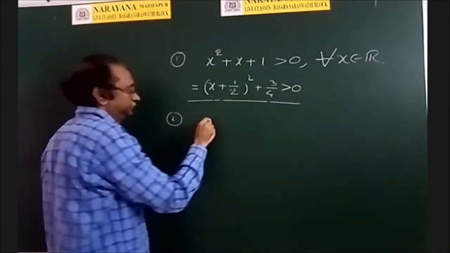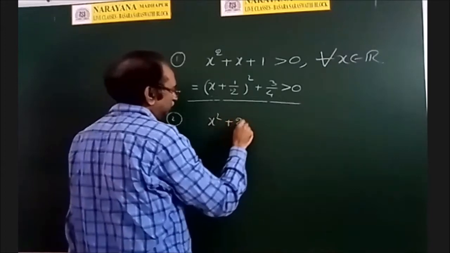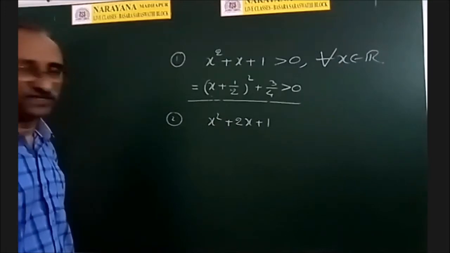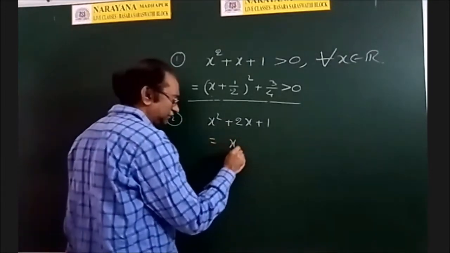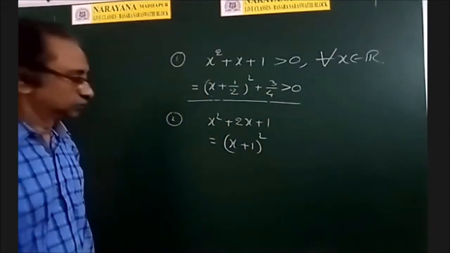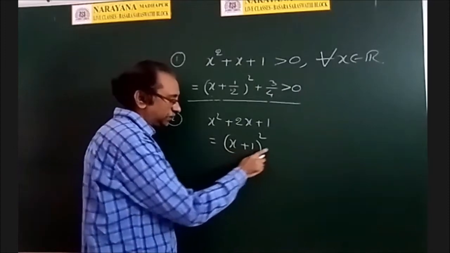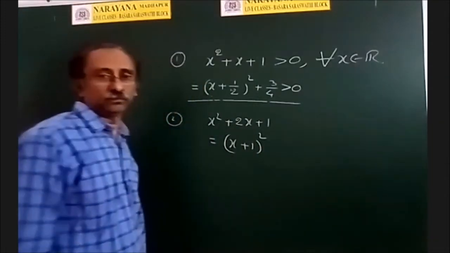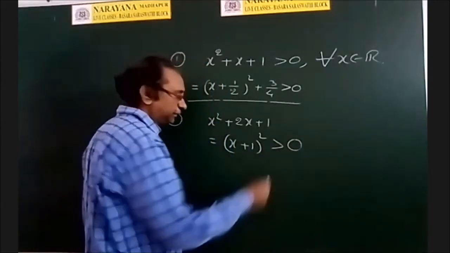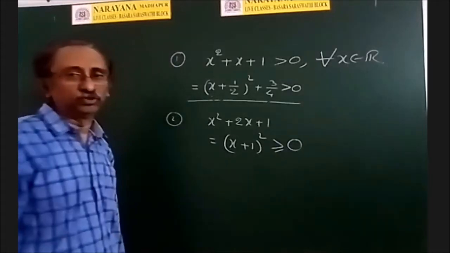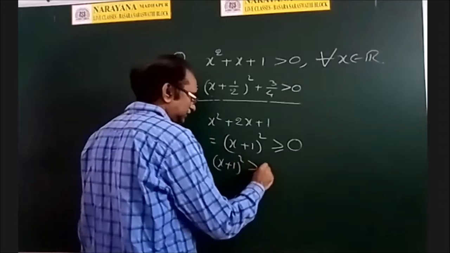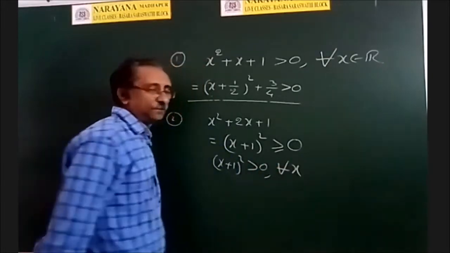And the second one, x square plus 2x plus 1. What about the sign of this expression? This is simply nothing but (x plus 1) whole square. If x is equal to minus 1, then it becomes 0. For every other value, this is always greater than 0. That means it is always greater than or equal to 0.